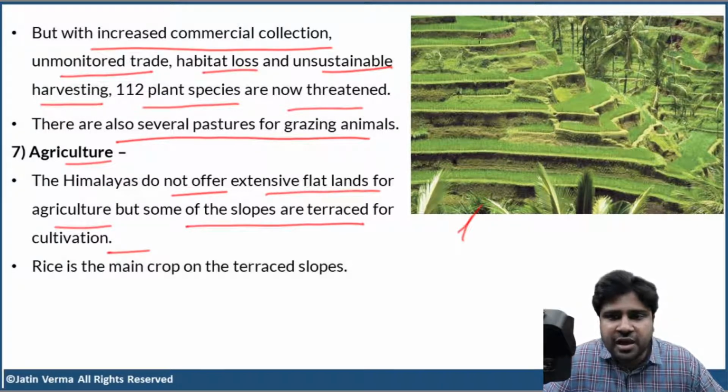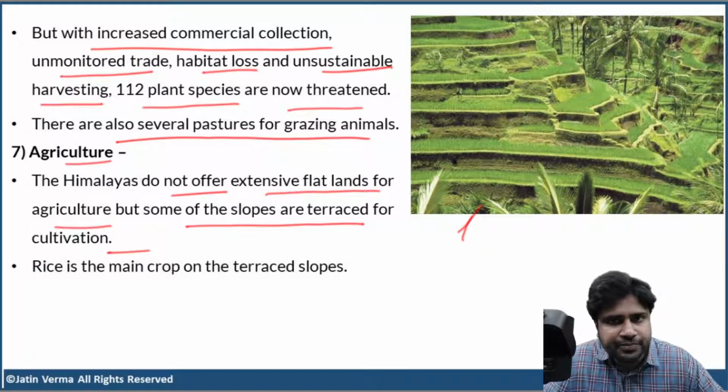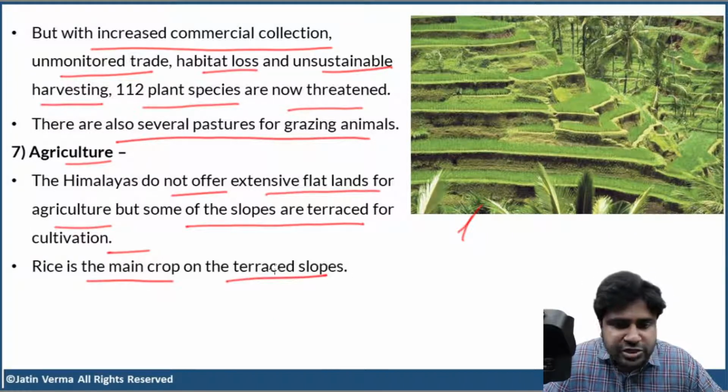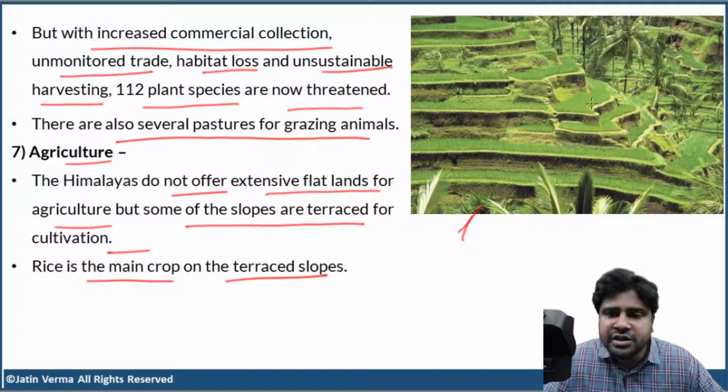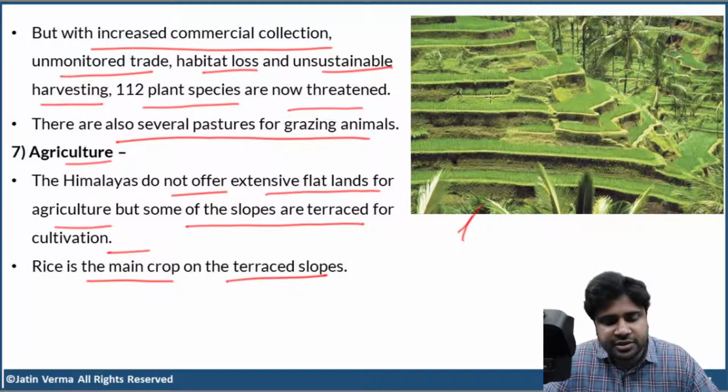So, the slopes are terraced, and in these terraces, rice is grown. Rice is the main crop on terraced slopes, especially for those slopes where the rainfall is very high. If you construct terraces, then you can make the water stay here for a long time. Have you ever seen a paddy field? Rice always requires a level of water. That is the reason paddy fields are called man-made wetlands. Clear, right?